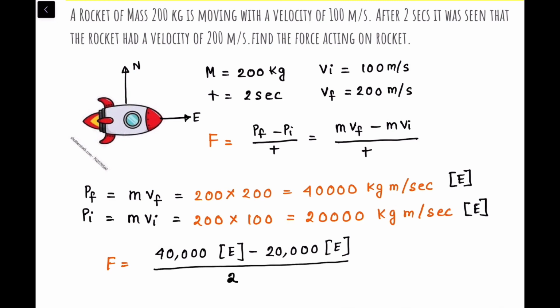So when you solve this, you will get 10,000 Newton towards the east. So the direction of the force will be towards the east and the value of the force is 10,000 Newton, acting on the rocket. I hope you got the question.